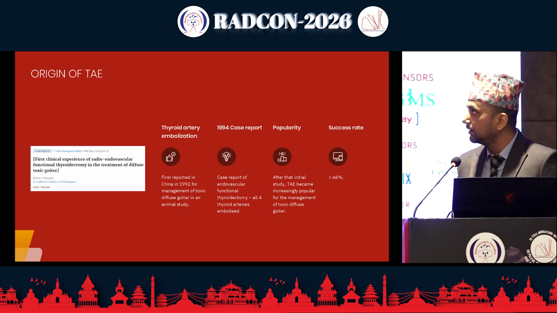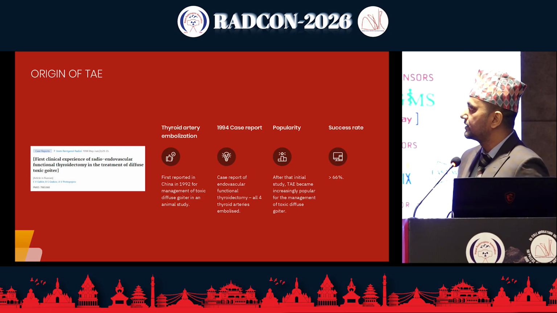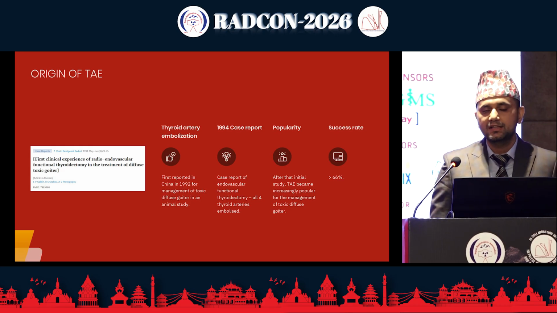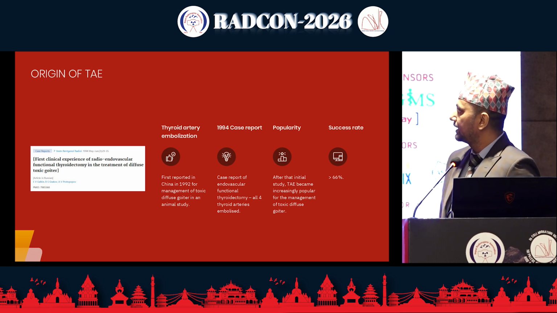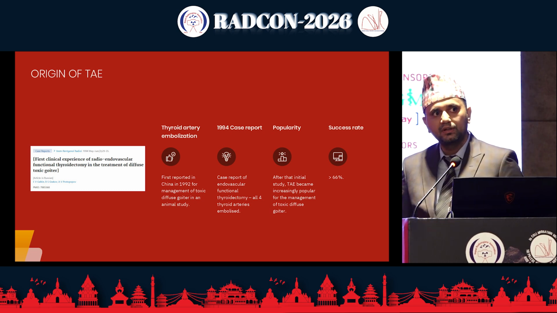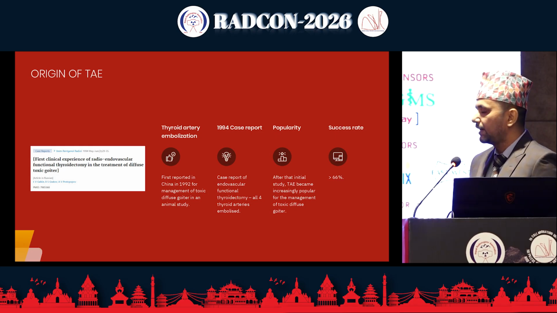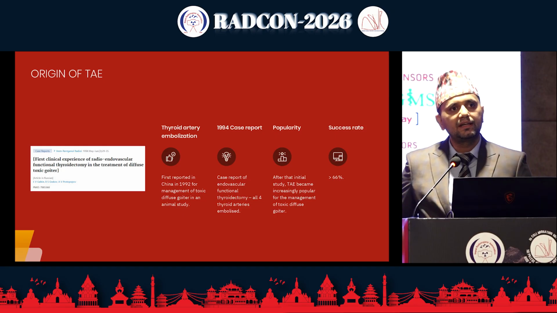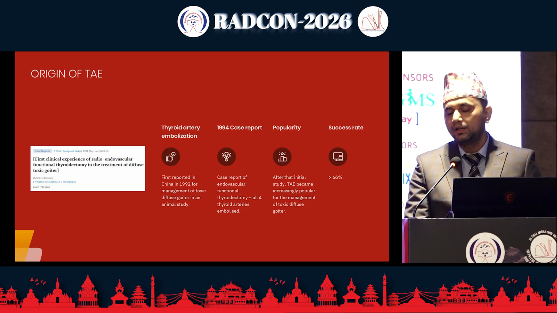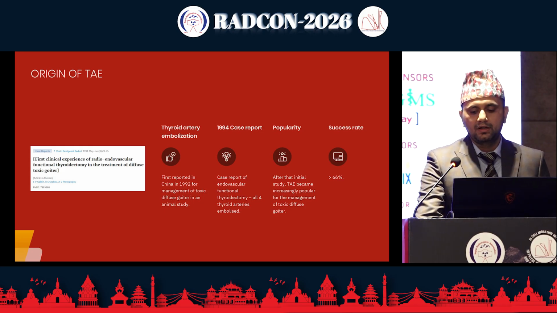The origin of TAE: it was first reported in China in 1992, for the management of diffuse toxic goiter in animals. However, in 1994 there was the first case report, of functional endovascular thyroidectomy, where all 4 thyroid arteries were embolized. After the initial days, TAE became very popular, and mostly it was used for treatment of Graves' disease.